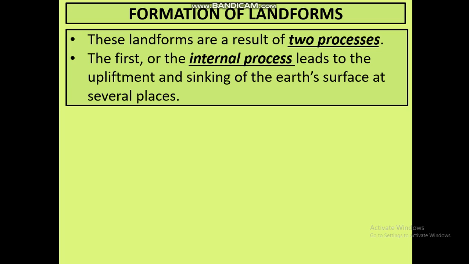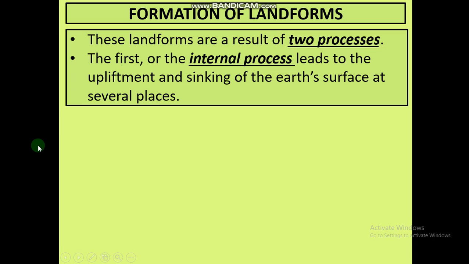Similarly, if you make a house, you don't have all the rooms equal or similar. You convert some room as your puja room, you convert some other room as your kitchen, you convert some room as your drawing or living room, and some rooms are converted into bedrooms, and some small rooms are converted into your washroom, right? And some rooms are also converted into your storeroom. So similarly, your house does not have common features, and similarly our earth also does not have common features. So these landforms are made up of two processes.